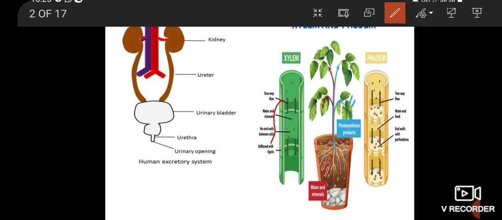Can you understand? An example in plants: the root absorbs water, and it moves to all parts of the body.